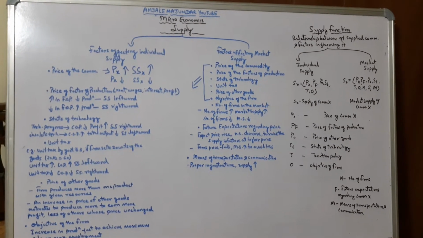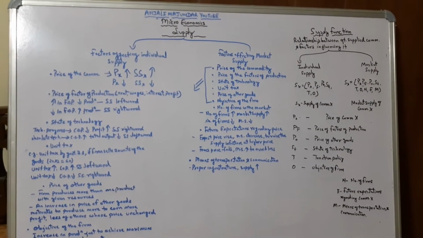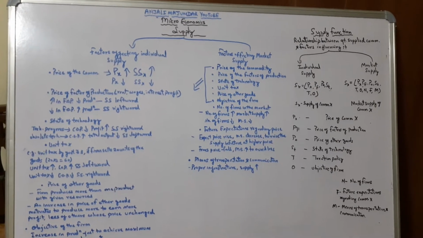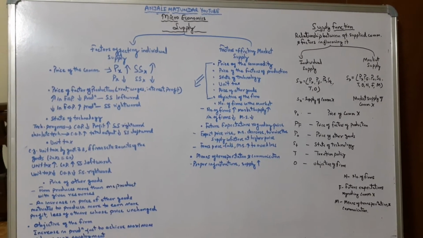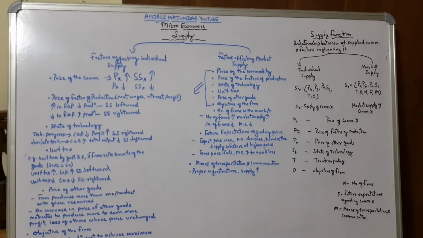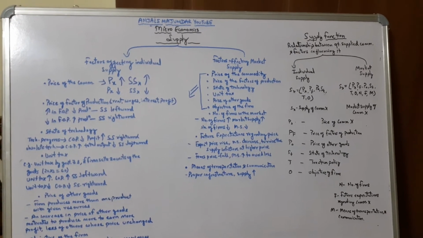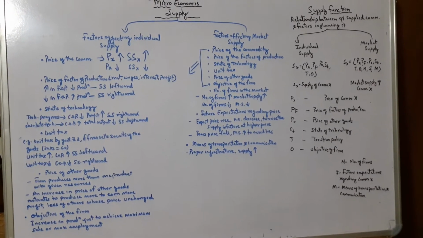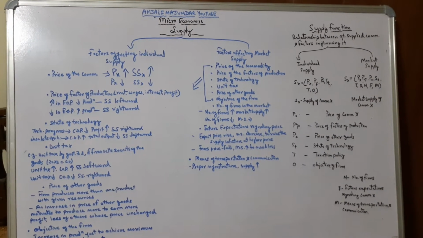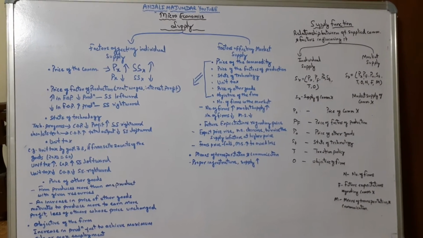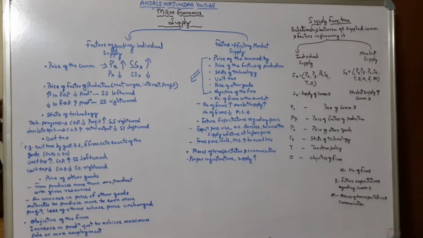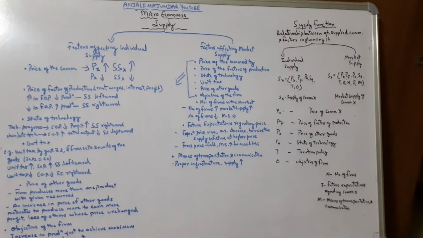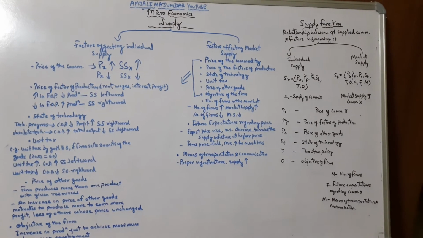The topic is supply. So what is supply? Supply includes two conditions. What are those conditions? First of all, understand that supply should be understood from the point of view of the producer, right? And it has two conditions. That means there is a willingness to supply, right? Willing and able to offer for sale.